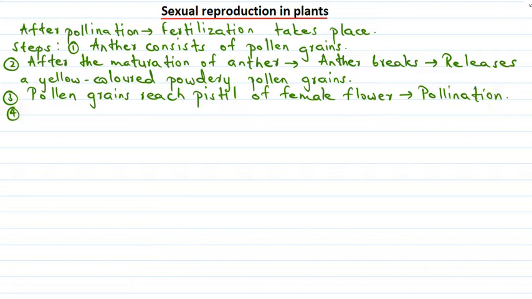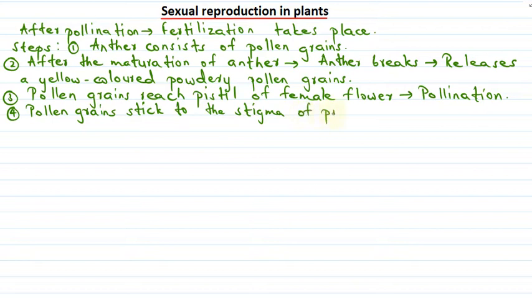Now what happens next? These pollen grains stick to the stigma of the pistil. We had already seen that the pistil has three parts: stigma, style and ovary.